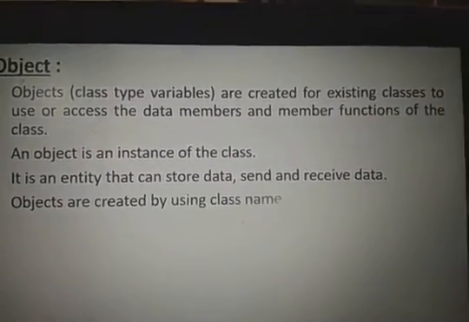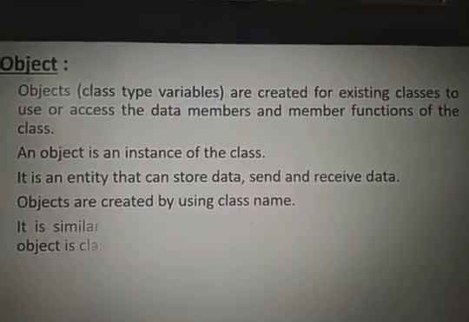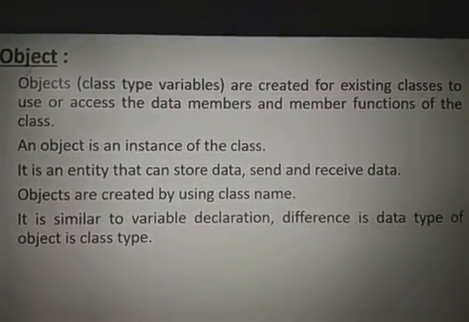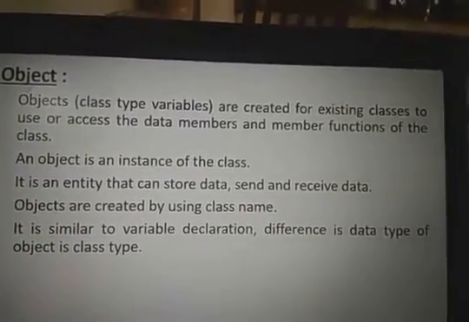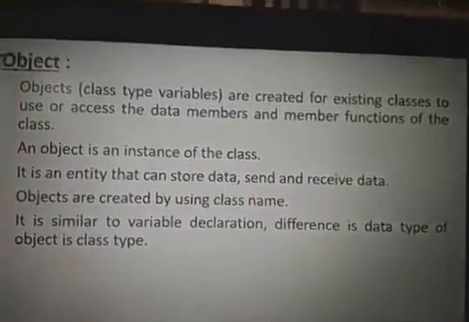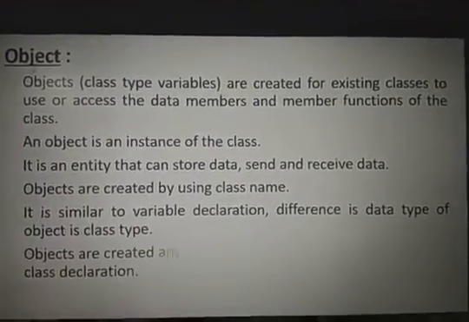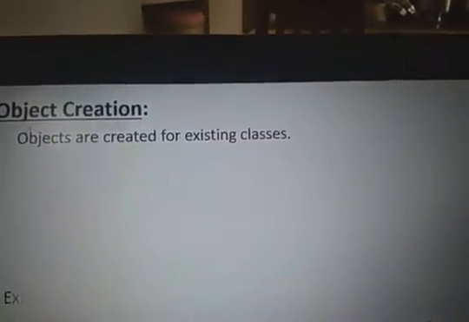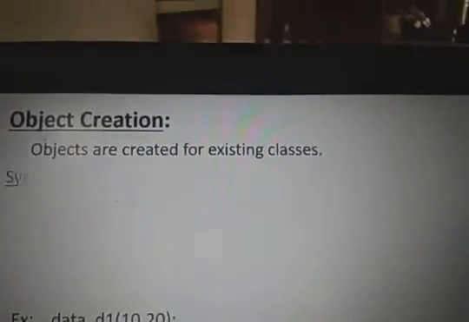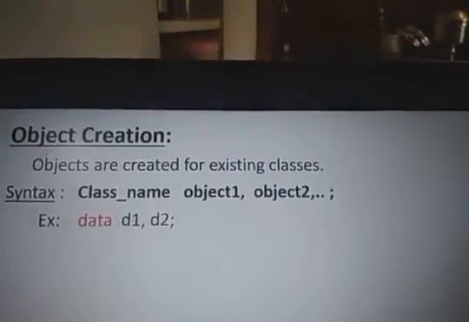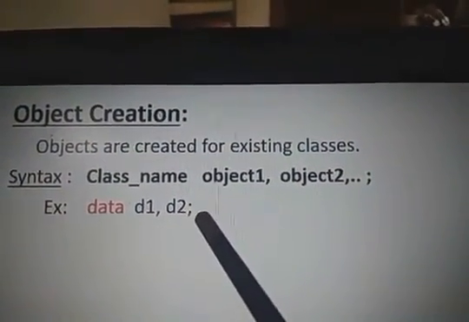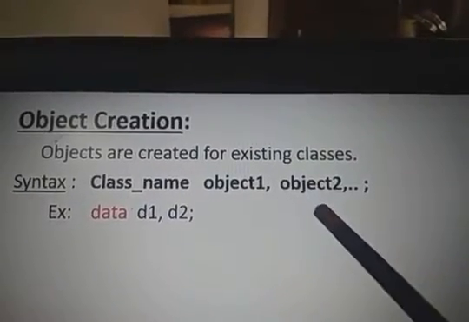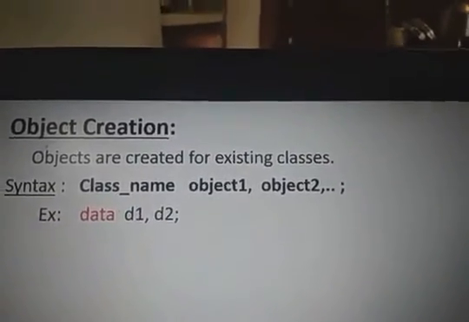Objects are created by using the class name, just like the structures. It is similar to a variable declaration, but instead of int a, we write structure student a, and now we replace it with the class name as the class type. Just see, the objects are created for existing classes. Syntax: class name, object 1, object 2. Example: data d1 comma d2. Here object 1, object 2, and data is the class name.